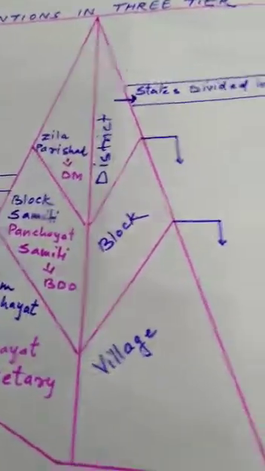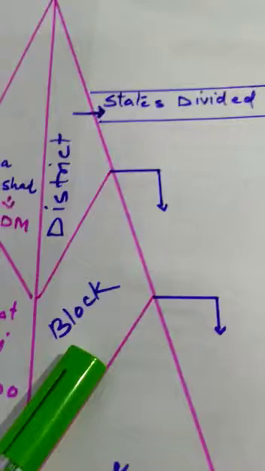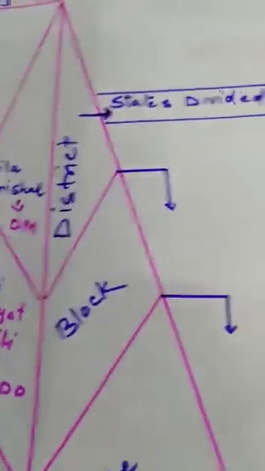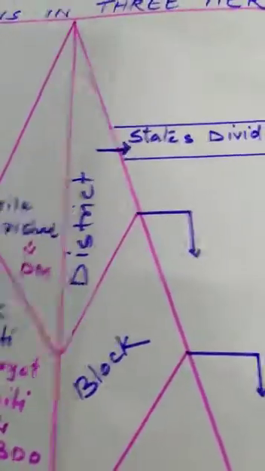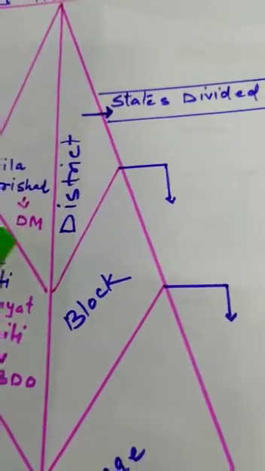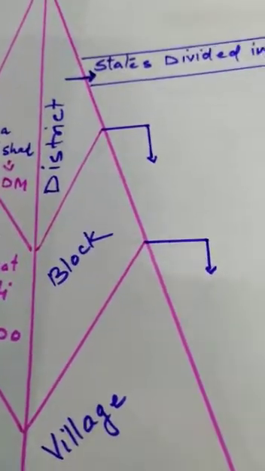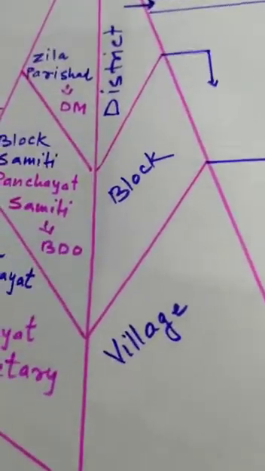In this system, a village has Gram Panchayat, a block has Block Samiti and a district has Jila Parishad. And all of them are representative. Jila Parishad, DM; Block Samiti, BDO; and Gram Panchayat, Panchayat Secretary.